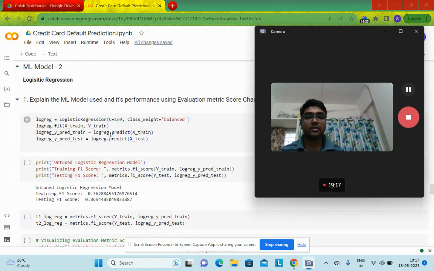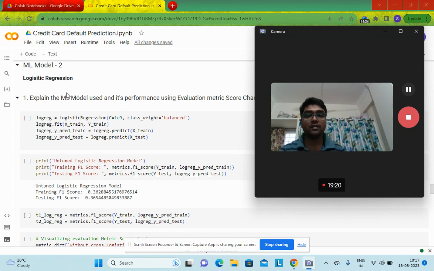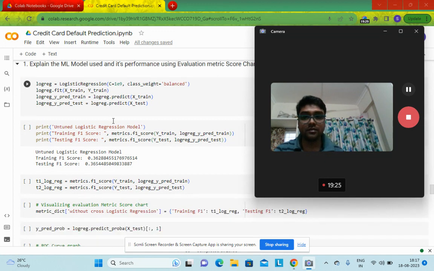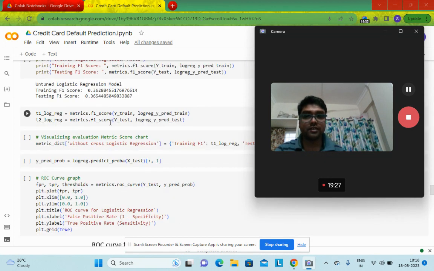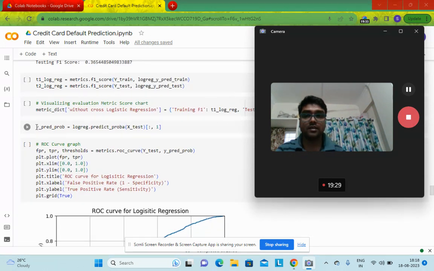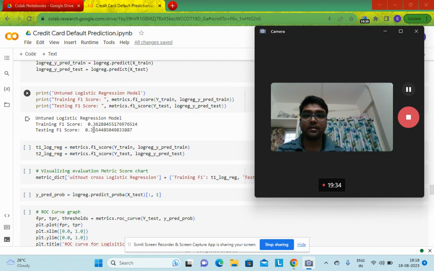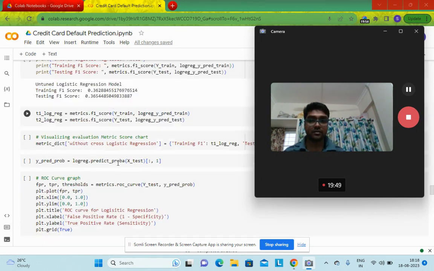So coming to the next model, for our next algorithm, that is logistic regression. First, I have applied logistic regression without the cross validation factor. Without cross validation, you can see the f1 score here is 36 and 36. That means the evaluation metric is not a good number for this particular algorithm. Here the algorithm has not overfitted, but the evaluation metric number is not very convincing. That is without the cross validation.